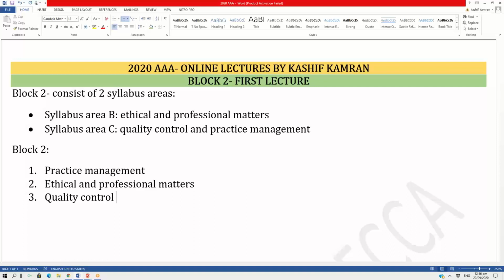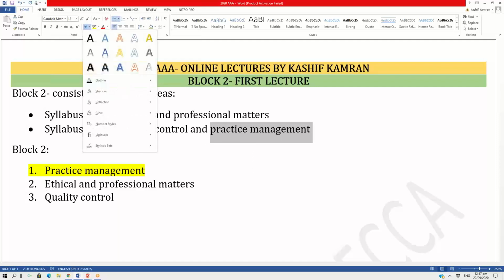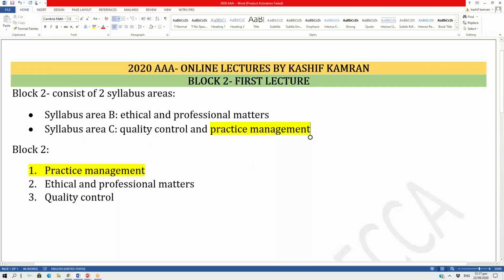So these are the 3 parts which I have extracted out of syllabus areas B and C. So I will be going in the order of 1, 2, 3. First the practice management, then the ethical and professional matters, and then the quality control. So the first area I will be highlighting is practice management from within block 2, which is basically syllabus area C. Now, moving onwards, what you should be knowing about practice management.